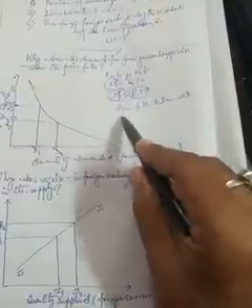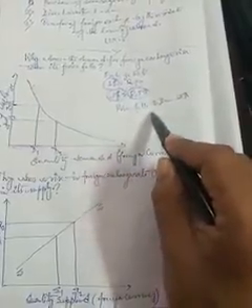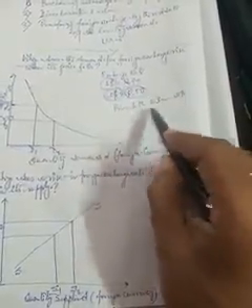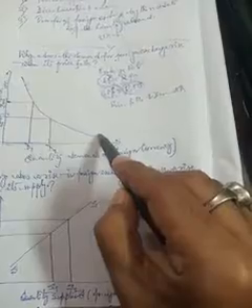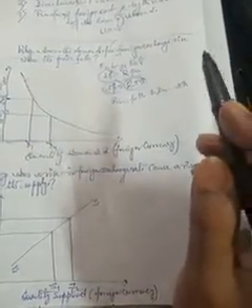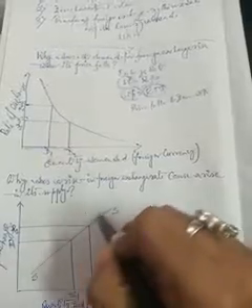The same thing happens in the case of the law of demand: when price falls, demand increases. Here price falls, demand increases, and that is why the foreign exchange demand curve is downward sloping. Okay, in the next video we'll discuss why the supply of foreign exchange is upward rising. Okay.